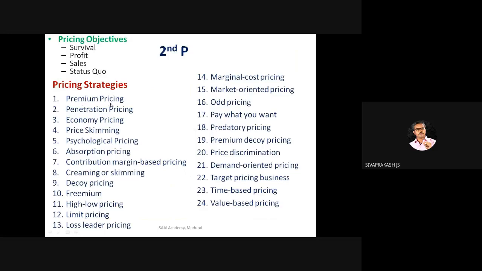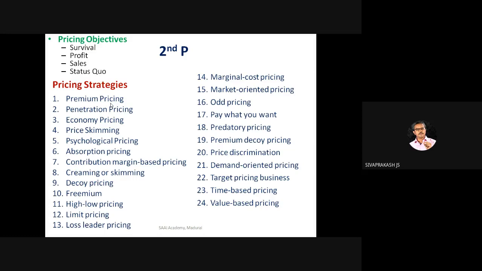Premium pricing strategy is only for branded items. If you don't follow this premium strategy for a brand, then people will not think it is a brand. Premium means keeping a high price. If Peter England is priced at 150 rupees, people think it's not Peter England itself. Raymond cloth, if you fix a normal price or economy price, then they won't buy. Penetration starts from low and slowly they will increase. The purpose is capturing the market.